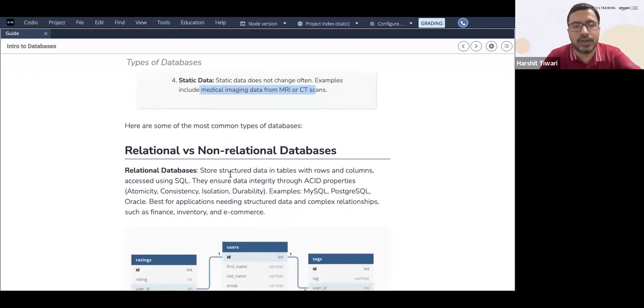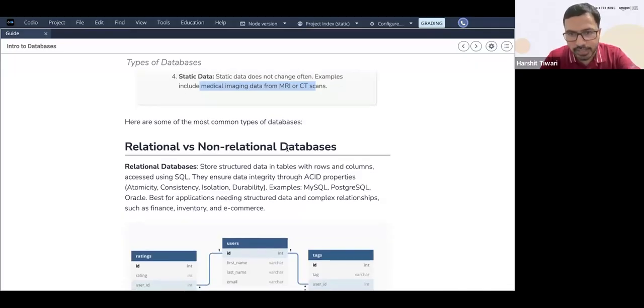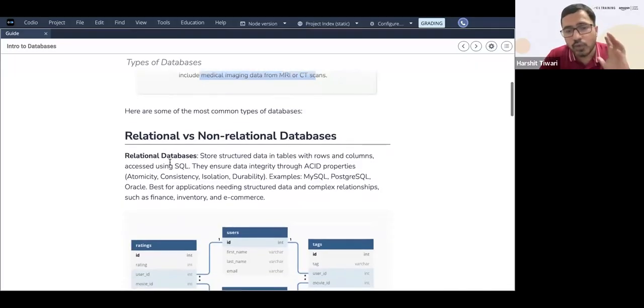Now let's look at relational versus non-relational databases. Firstly, what is a relational database? Like I told you, it stores structured data in tables with rows and columns. That is your structured data. You have rows, columns, and tables, the one that I showed you in this Google Sheet. So you have a table, you have another table, with rows and columns, and that is your structure. It is accessed using SQL. So that is a relational database.